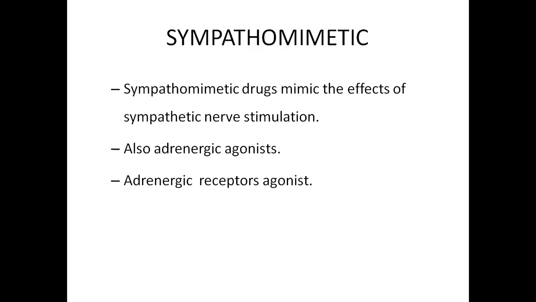So sympathomimetic drugs mimic the effect of sympathetic nerve stimulation. These are also called adrenergic agonists, or adrenergic receptor agonists.